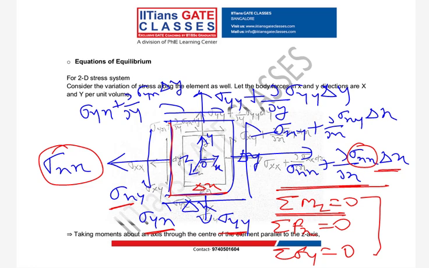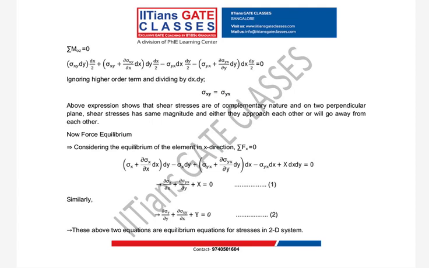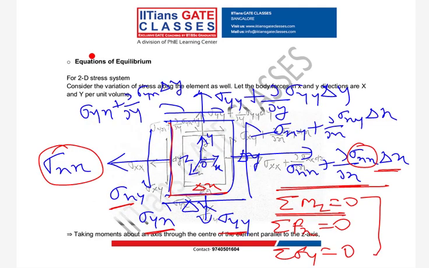Now first we will do sigma Mz equal to 0. When we do sigma Mz equal to 0, you will find your shear stresses are of complementary nature. So to do that, about the OZ axis. And here one more thing, I am neglecting my body forces.